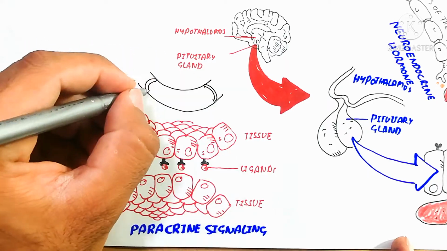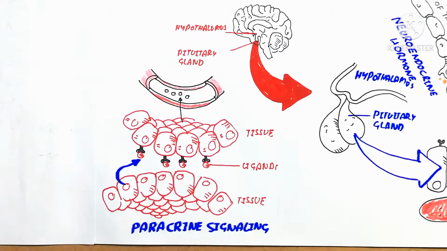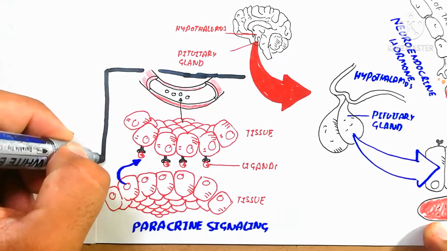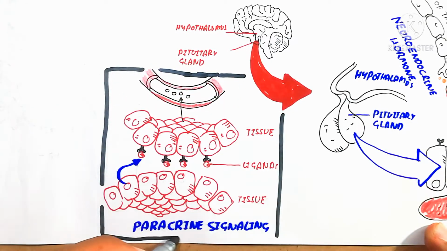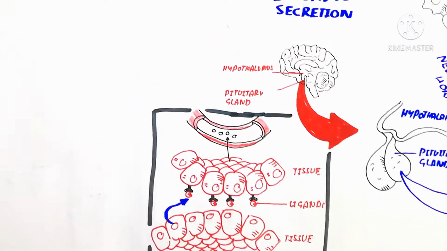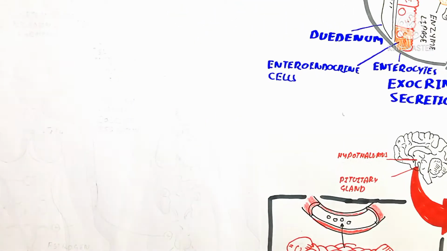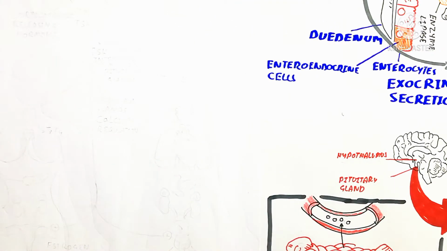So here we will discuss endocrinology, which is not a part of this paracrine signaling. That is just for understanding the concept. Endo means inside of the blood, and para means beside, the side of the tissue, where one tissue stimulates another.